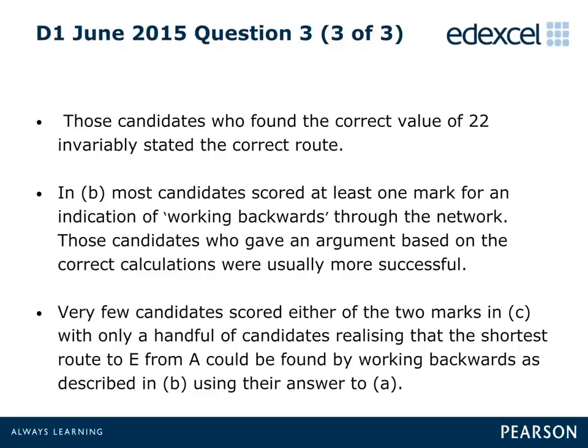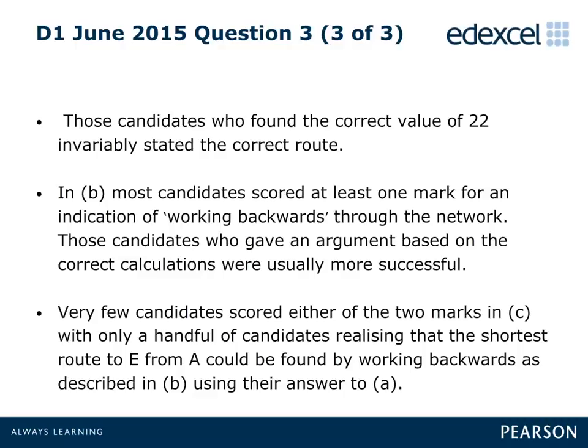Most candidates correctly stated the shortest route and corresponding length based on their application of the algorithm. Part B required candidates to explain how they determined the shortest route from their labeled diagram. The majority who gave a general explanation scored at least 1 mark for an indication of working backwards through the network.